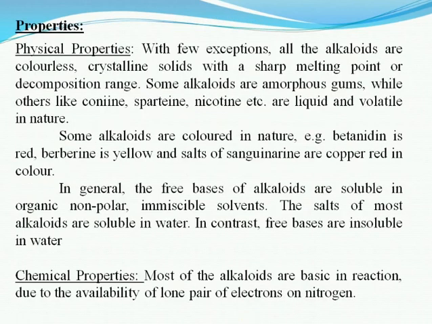Physical properties: with few exceptions, all alkaloids are colorless, crystalline solids with a sharp melting point or decomposition range. Some alkaloids are amorphous gums, while others like coniine, sparteine, nicotine, etc. are liquid and volatile in nature. Some alkaloids are colored in nature. Example: betanidine is red, berberine is yellow, salts of sanguinarine are copper red in color.